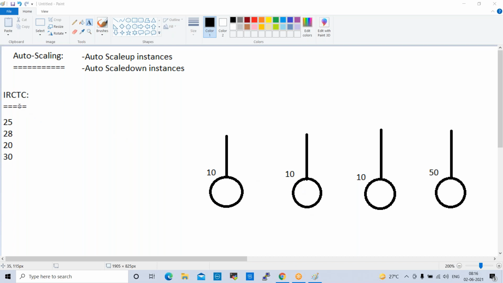Indian Railway, IRCTC, is also doing the same thing. From 10 a.m. to 10:15 a.m., for 15 minutes only, the traffic will increase and servers will receive more requests. That is why they are not adding more servers.